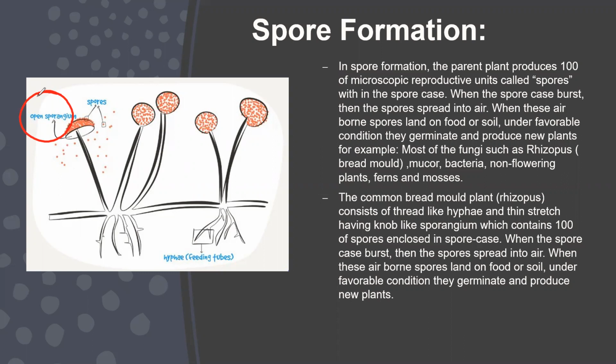of sporulation. The common bread mold plant, that is Rhizopus, consists of thread-like hyphae and a thin stretch having a knob-like sporangium, which contains hundreds of spores enclosed in a spore case. When the spore case bursts, the spores spread into the air. And when these airborne spores land on food or soil under favorable conditions, they germinate and produce a new plant.